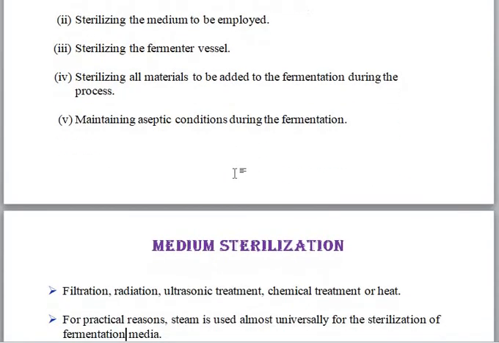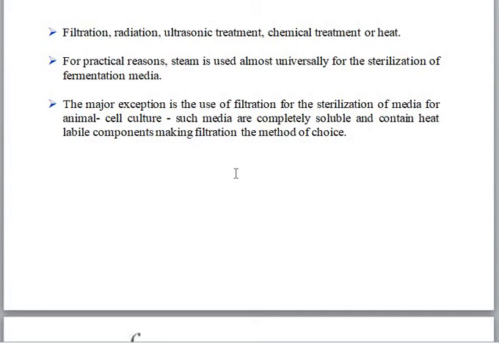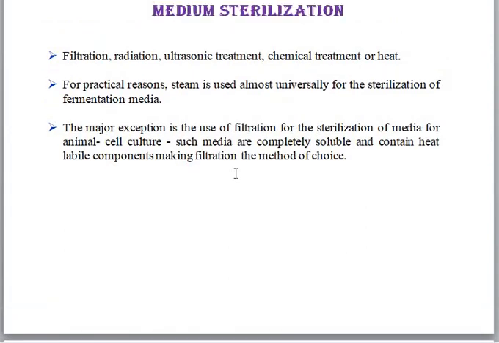And here you can see medium sterilization. The common practices used in medium sterilization are filtration, radiation, ultrasonic treatment, chemical treatment, or heat sterilization. Filtration for medium sterilization can remove most of the larger particles, and unwanted particles can be removed using filtration. In the radiation process also, unwanted materials can be removed. Ultrasonic treatment, chemical treatment and heat treatment are the other methods that can be used in medium sterilization.